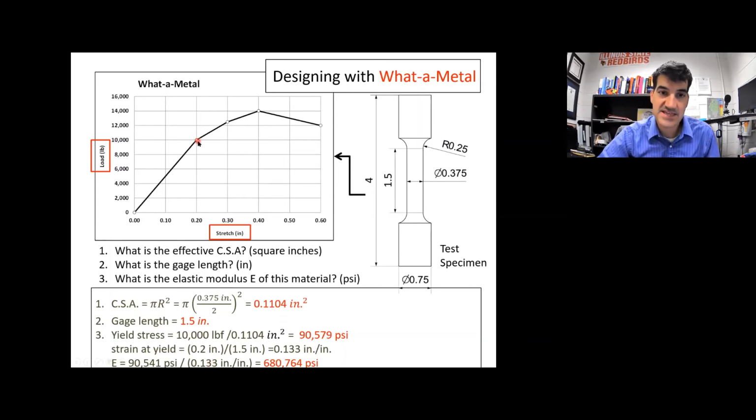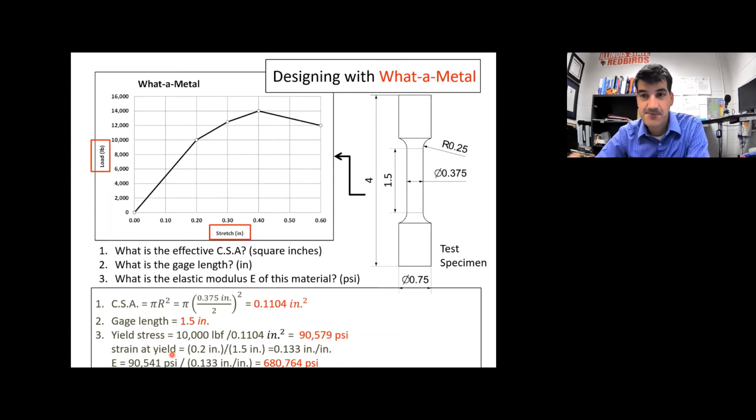Now the strain at this data point was 0.133 inches per inch, and the strain at the origin was 0, so we're subtracting 0. So you can think about a minus 0 right here, just like there'd be a minus 0 right here. Okay. So we just do that calculation, and we get 90,500 psi divided by 0.133 inches per inch, and what you end up with is 680,764 psi.